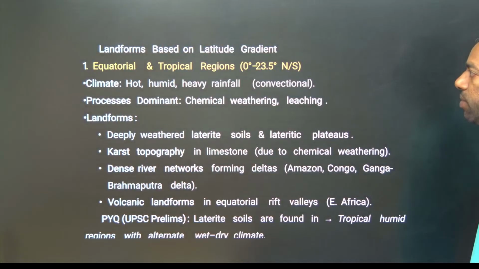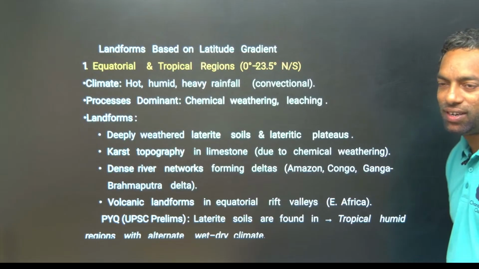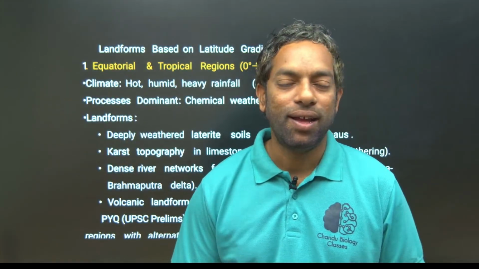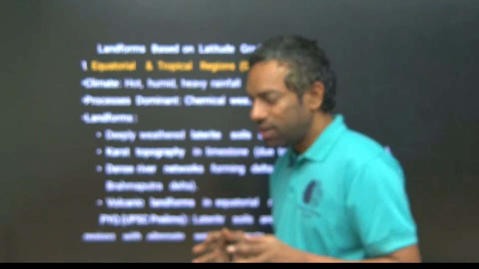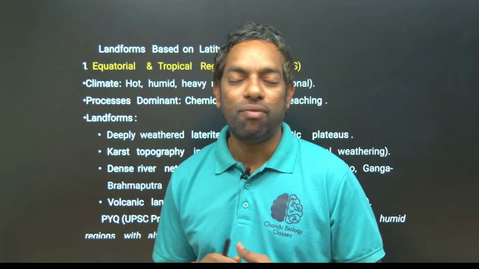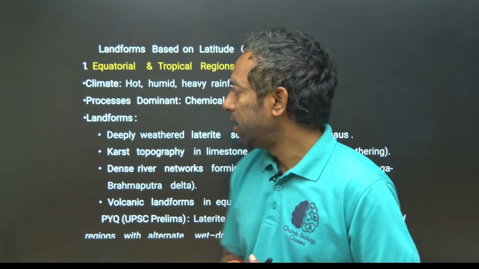Next, landforms based on latitude gradient. Guys, this is the earth. The earth has different areas: cold areas, very hot areas and moderate temperature areas. These different features are created by the earth's distance from the sun, whether the sun's rays fall directly or slantingly.